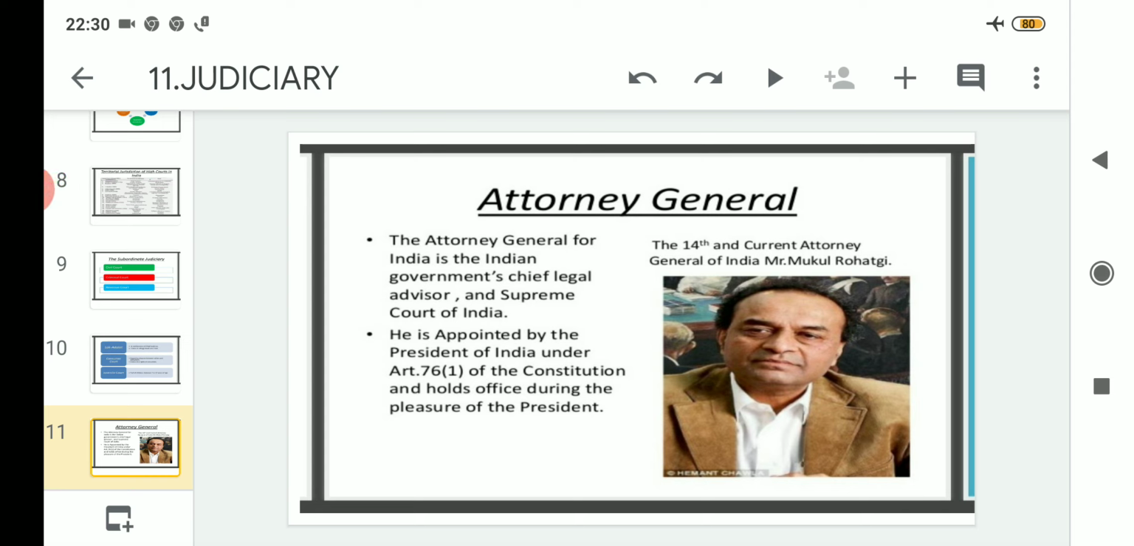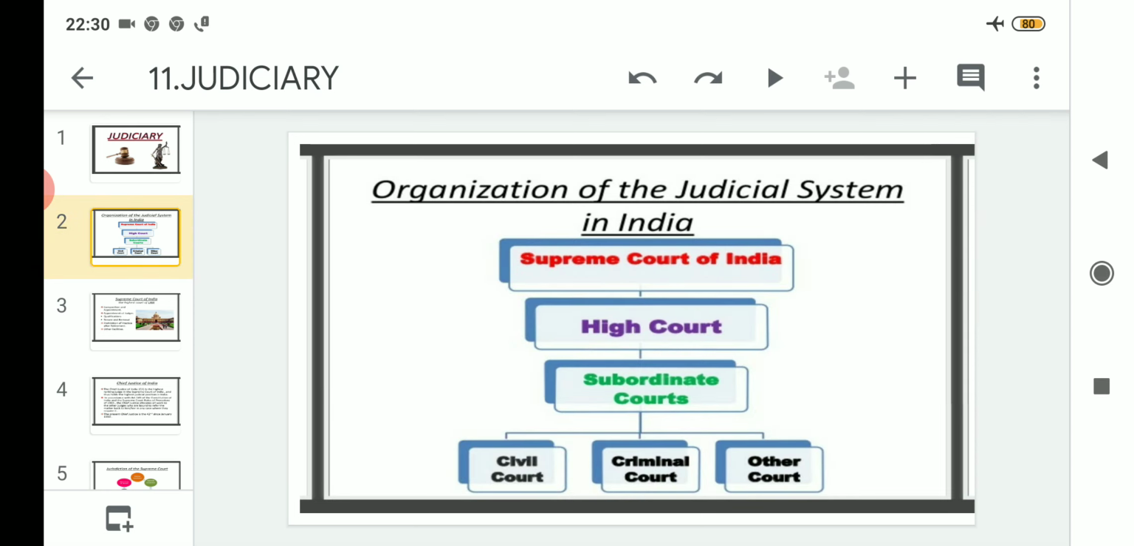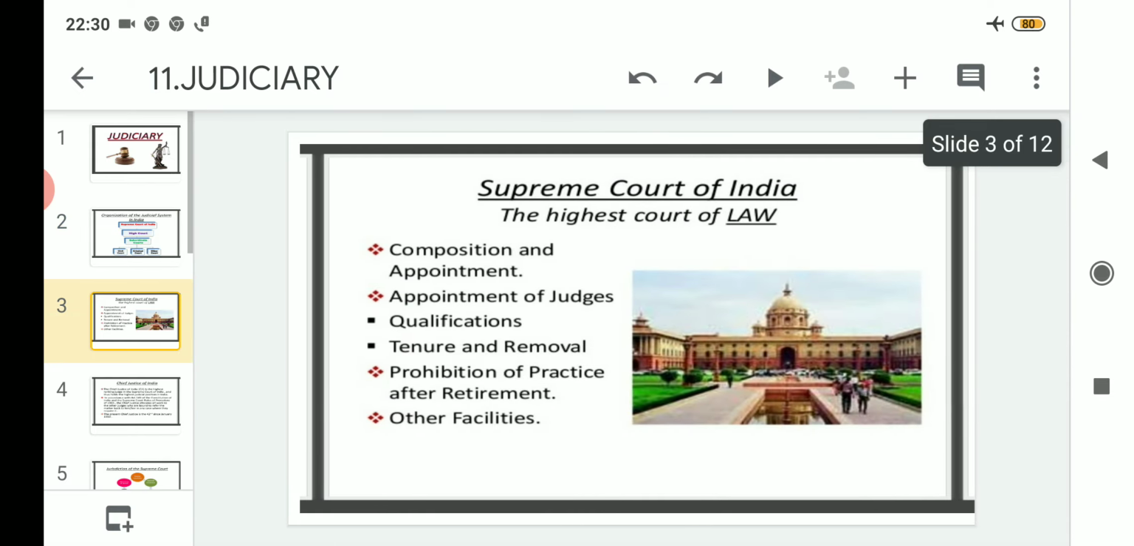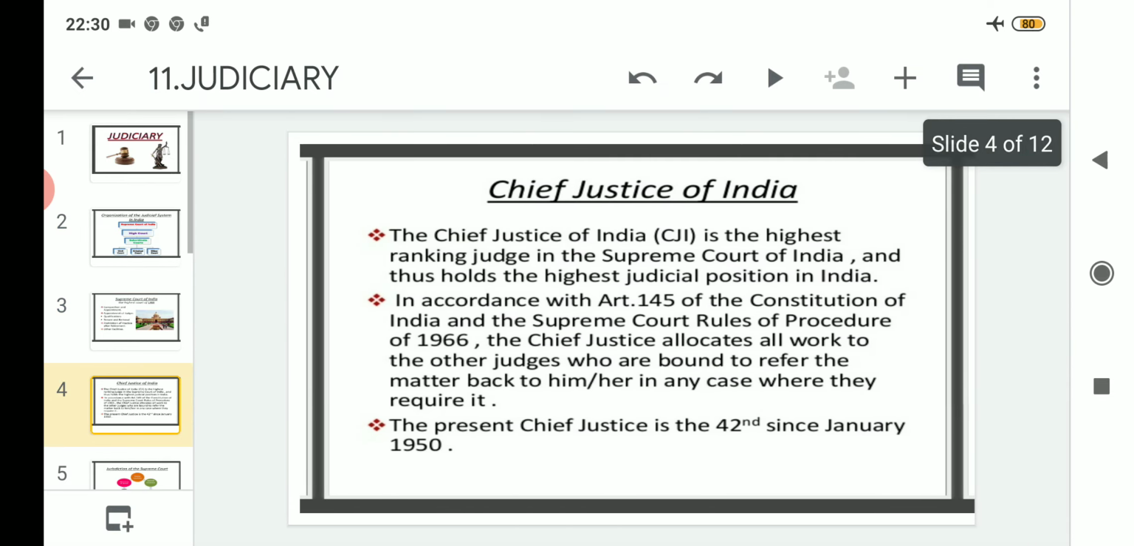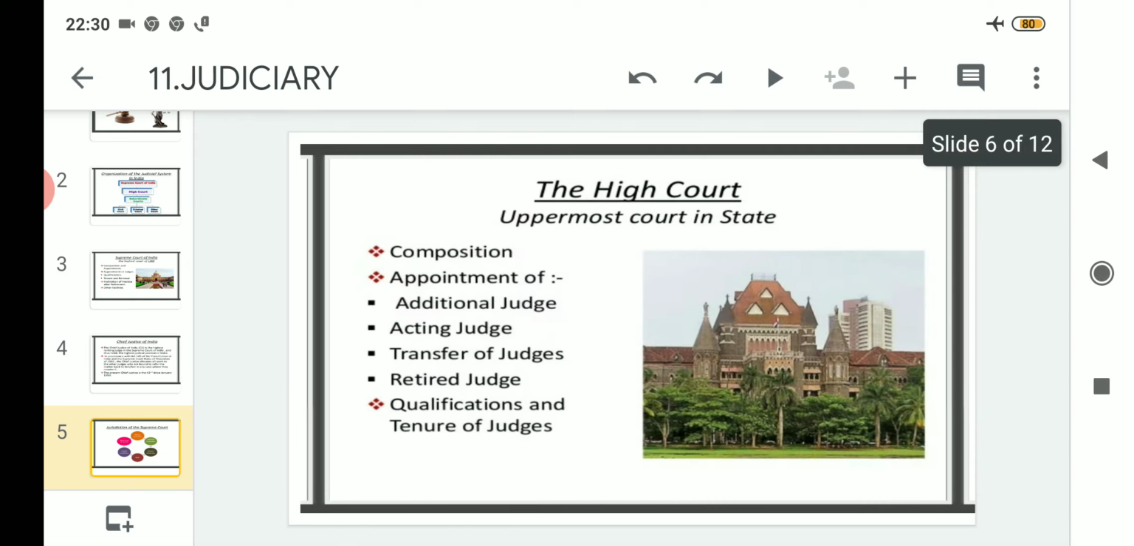So with this we have come to the end of today's topic as well as this chapter that is related to judiciary. And in this chapter we have gone through understanding about the hierarchical system of the Supreme Court, High Court and the subordinate courts, which may be again subdivided into civil court, criminal court and other court. Then we read about the Supreme Court of India, followed by the Chief Justice of India, who is the highest ranking judge in the Supreme Court. Then we read about the jurisdiction of the Supreme Court.